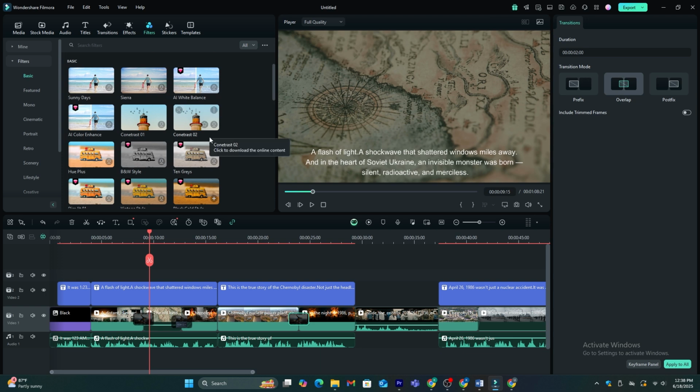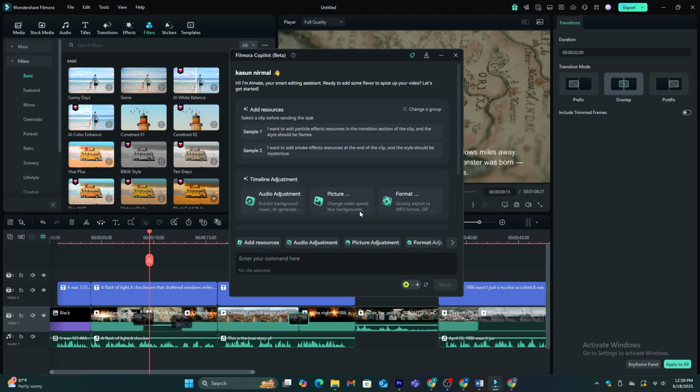Let me show you a cool feature. If you click this small icon that says film or a copilot, you will get this chat box. This is an AI copilot. You can ask anything about this tool, or if you want to know how to do a specific task, just ask. This will provide you with all the guidance.